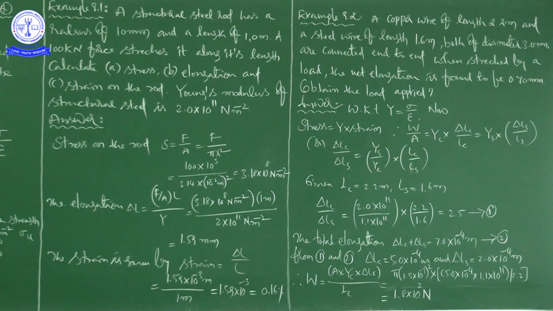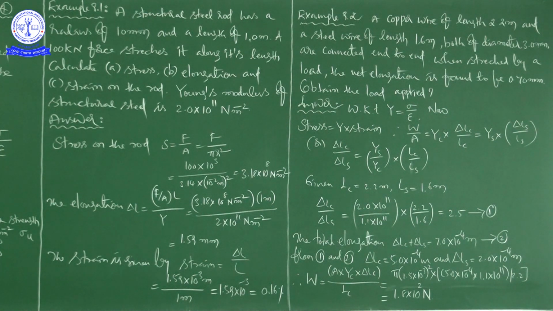This load we have to calculate. So the tension is equal to the load W, and the same area of cross section A.